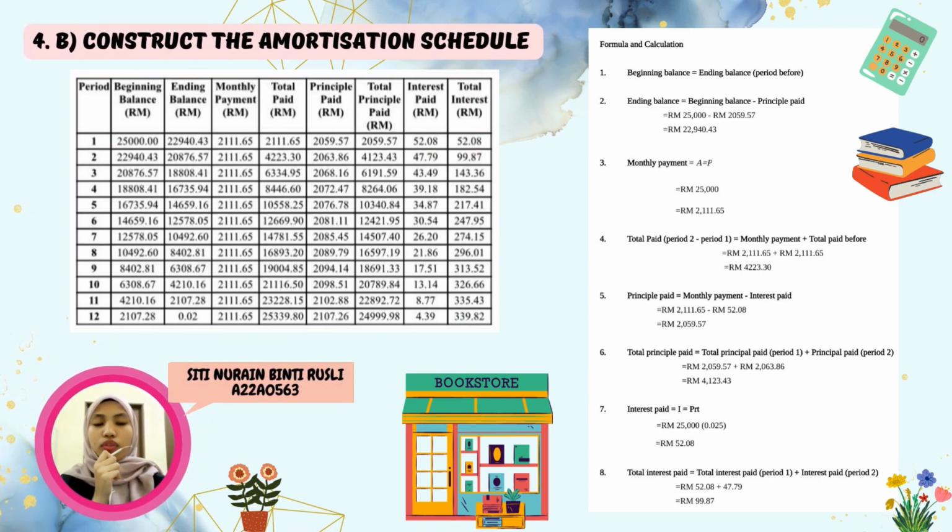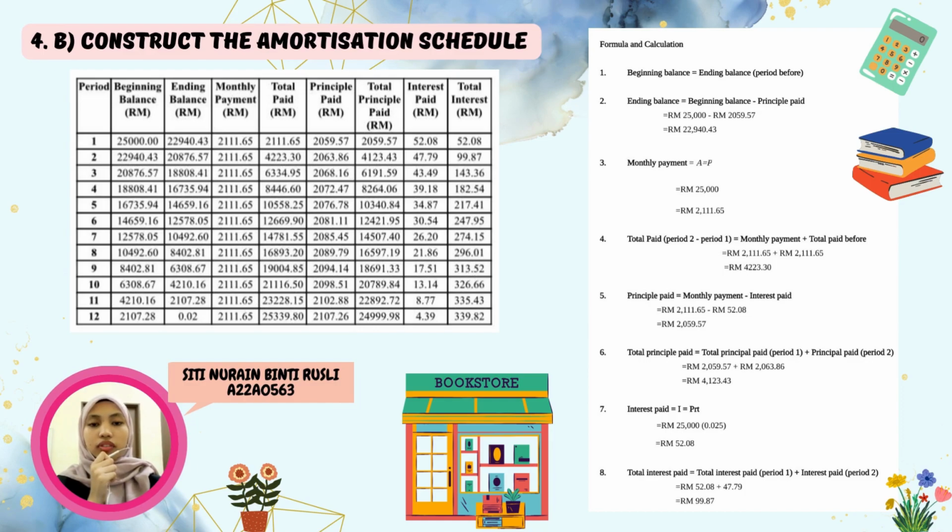Assalamualaikum and hello, my name is Siti Nur Ain binti Rusli and my matric number is A22A0563. So for question B4, I will explain the formula and calculation that we use to get the answer as we can see in the table.